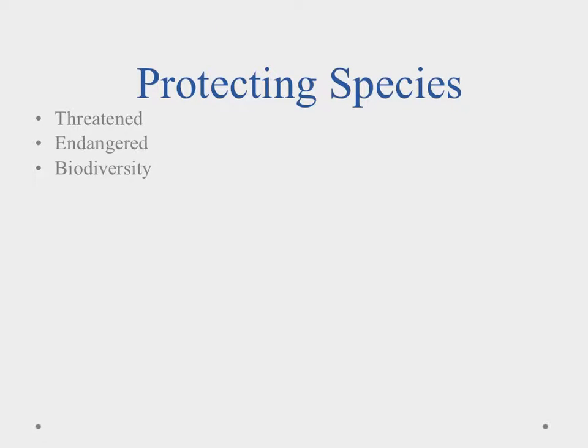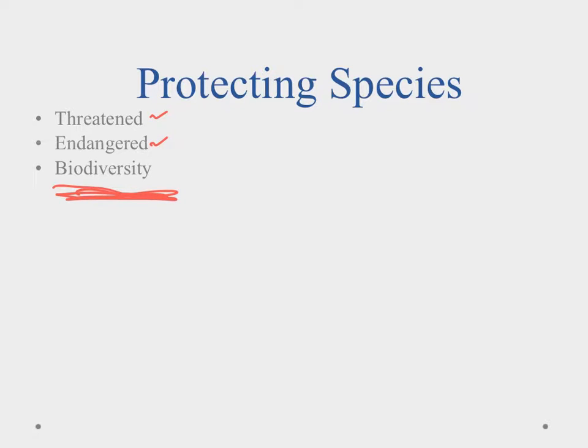One of the hot topics you'll hear a lot about is biodiversity, and that's the amount of different living things, different living species that are out there. And part of that, because of our negative impacts that we've been covering, we can see how we're putting additional pressures on some of these species that they shouldn't have to deal with or wouldn't deal with without us being here. So we've driven several into the threatened range, where if we keep doing what we're doing, eventually they'll become endangered and then ultimately extinct.